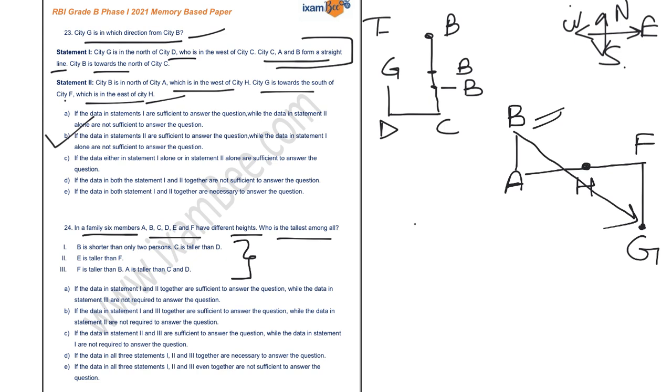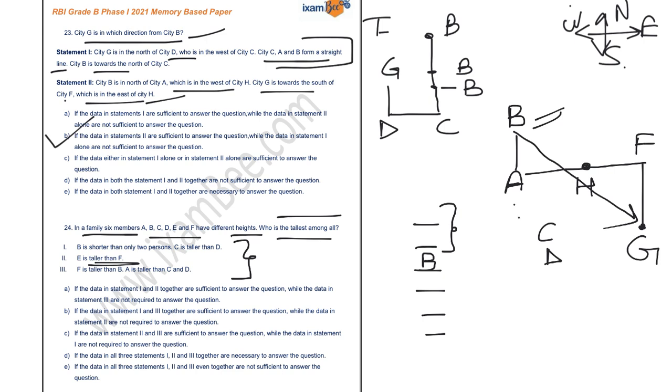So you know that if there are 6 persons arranged according to their heights, I can place B over here, and there are 2 persons who are taller than B. It is also known that C is taller than D. But with the help of the first alone, you will not be able to tell who is the tallest among all. Neither with the help of the second alone.